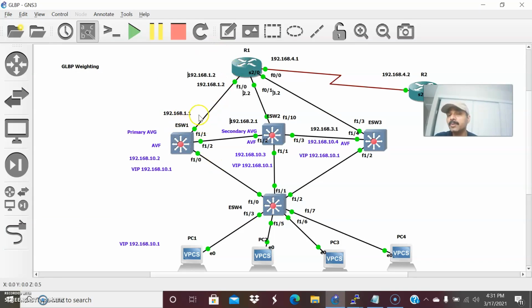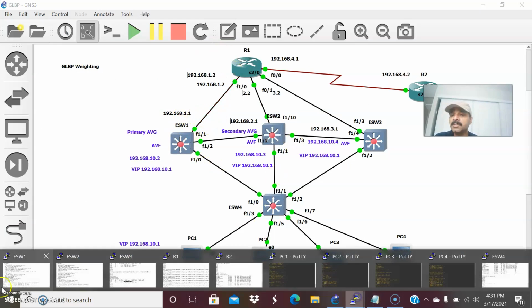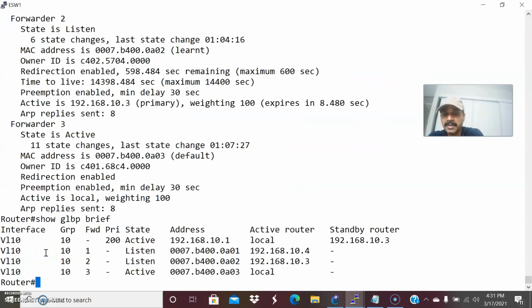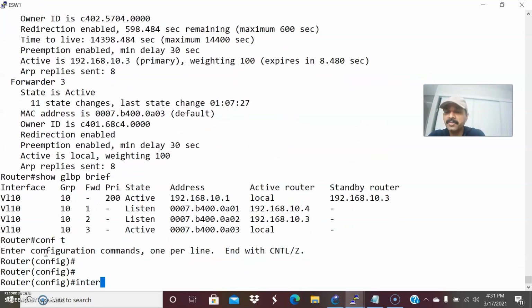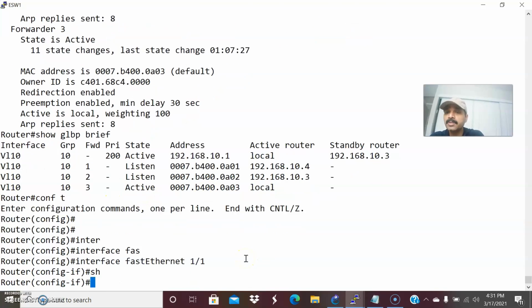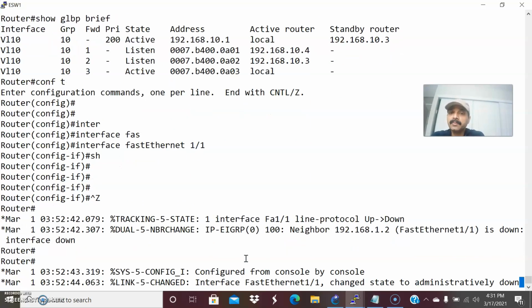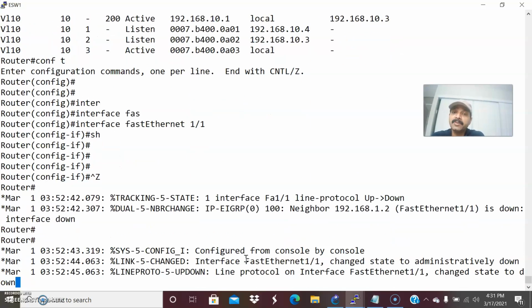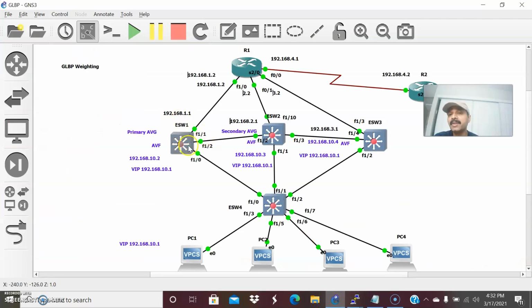So now I'm going to shut down this corresponding interface, and you can see the changes. Let us do a shutdown. Go to configuration mode, interface FastEthernet 1/1. After the shutdown, automatically it will release this active forwarder role and assign it to some other router. I'm going to do a shutdown now. So that is the purpose of tracking the interface. This interface will be correspondingly tracked, and as per the weighting value, the default value is 100, it will decrease the weight from 100 to 50 and automatically assign the active virtual forwarder role to the corresponding router.